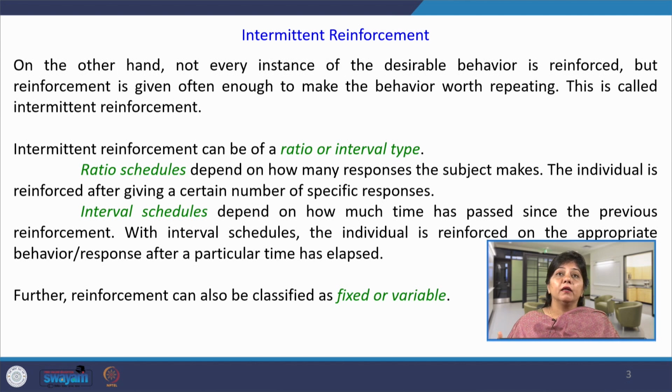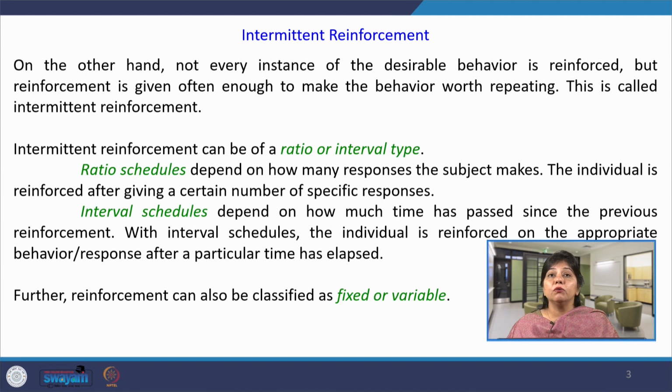This is intermittent reinforcement. Intermittent reinforcement can be of two types, ratio or interval type. Ratio schedules depend on how many responses the subject makes. The individual is reinforced after giving a certain number of specific responses. For example, an assembly line worker will be reinforced only when he manufactures maybe 50 or 100 units in an hour. So, this is a ratio schedule. It is how many responses the subject makes.